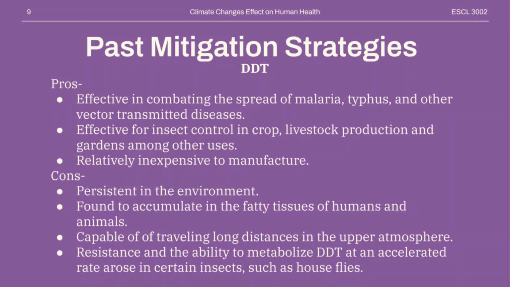DDT was one of the first modern synthetic insecticides in the 1940s. It was initially used as a tool to combat the spread of vector-borne diseases like typhus and malaria, and was later found to be effective for general insect control for crops, livestock production, and gardens. Only 30 years later, DDT would have an EPA-issued cancellation order based on observed adverse environmental effects and potential health